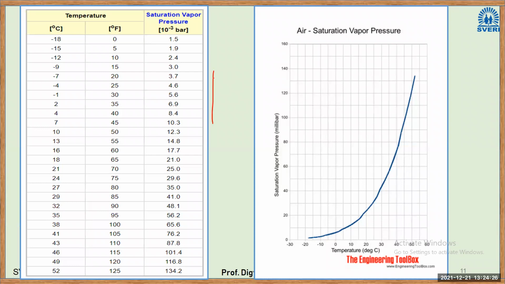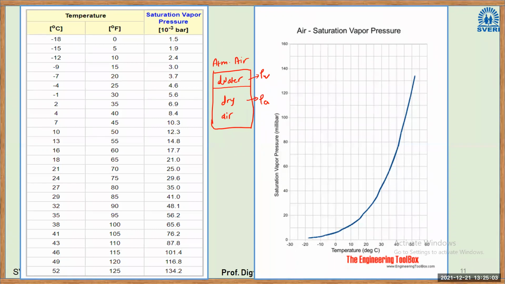Suppose this is a sample of atmospheric air. It will contain water vapor plus dry air. Let us say this is the water vapor and this is the dry air. So atmospheric air is a combination of water vapor and dry air. Now water will exert some partial pressure, let us say Pw. Dry air will exert some partial pressure, let us say Pa.